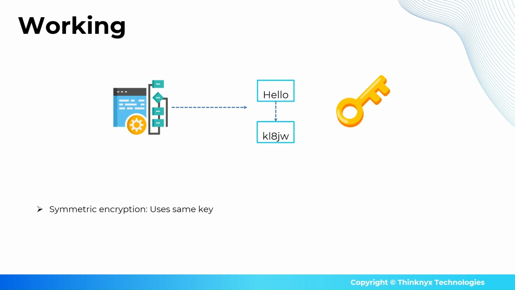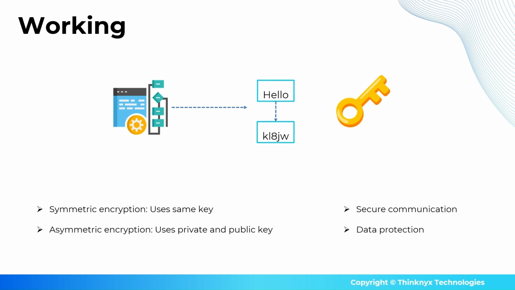Symmetric encryption uses the same key for both encryption and decryption, for example AES, while asymmetric encryption uses a public key to encrypt and a private key to decrypt, for example RSA. Modern encryption ensures secure communication and data protection by making intercepted data meaningless without the proper decryption key.